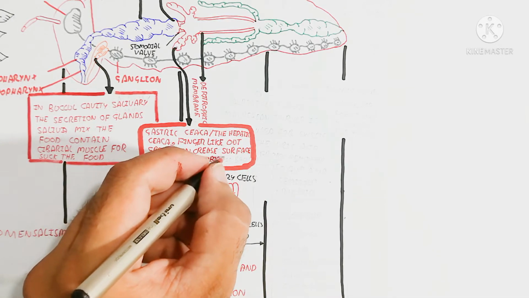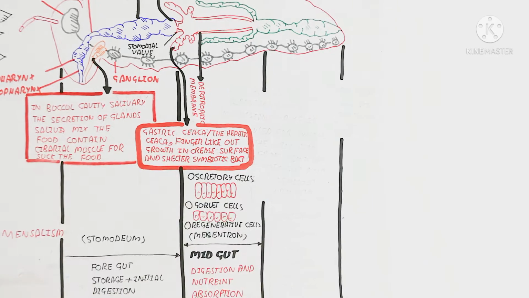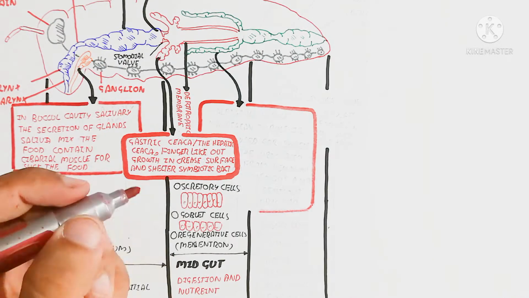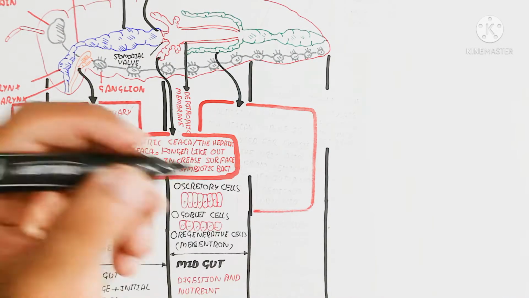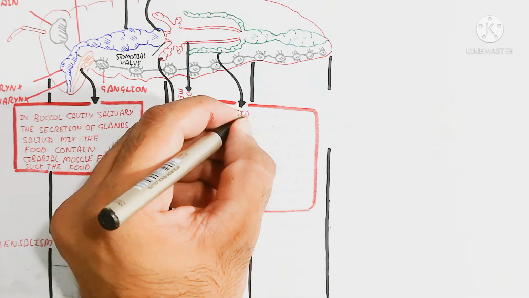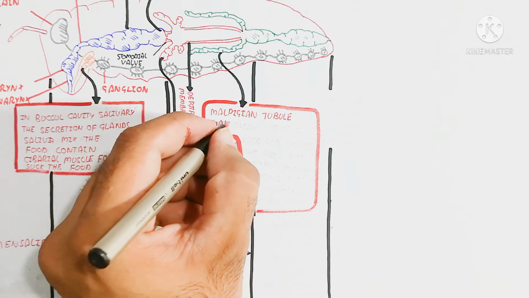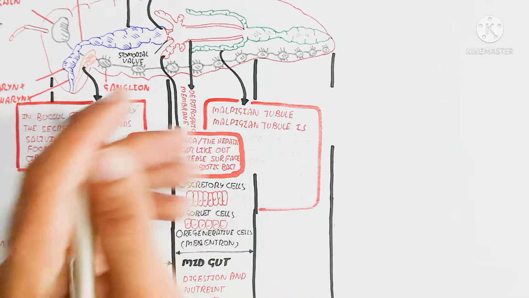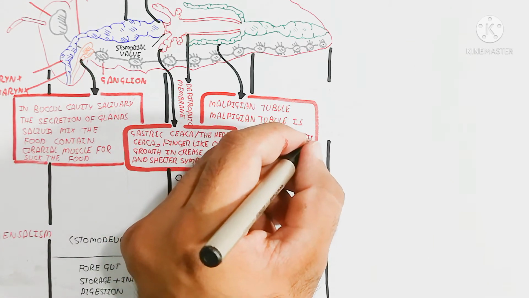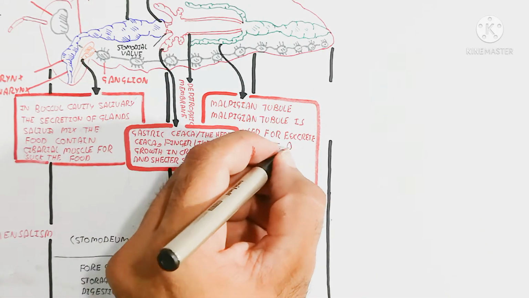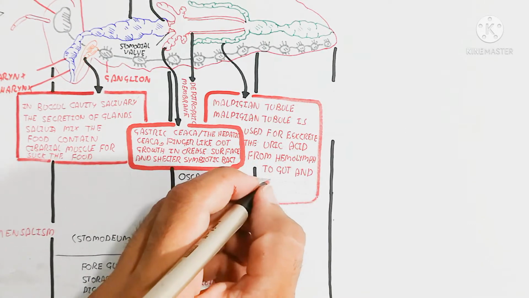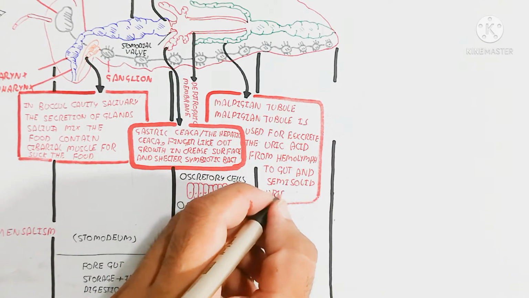And here is the gastric ceca. The gastric ceca are finger-like outgrowths that increase surface area and shelter symbiotic bacteria, so they are used for symbiotic bacteria. After this, here is the Malpighian tubule. The gastric ceca increase the surface area, while microbiota are also present. The Malpighian tubule is used for excretion.